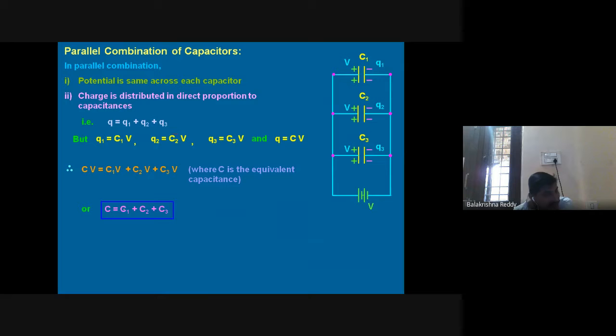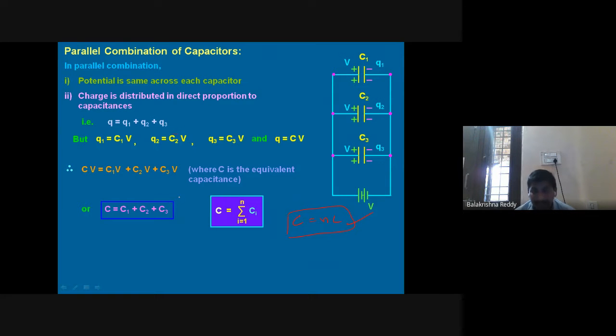This is the parallel equivalent: C1 plus C2 plus C3. If I take n number of capacitors, then I can write the summation of Ci from i equal to 1 to n. Or if they are identical, I can write C equal to n into C. This is in a parallel combination.